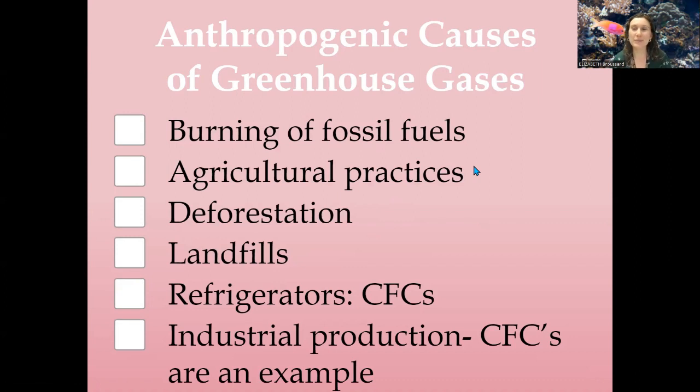Agricultural practices are primarily going to be releasing methane. I don't know how else to say this besides cow farts. The gut bacteria within our livestock, especially our cattle that go through multiple digestion cycles, produce a host of methane during that digestion process. So the more cattle you have, the more agriculture you have, the greater the amount of methane being released anthropogenically. Deforestation is primarily going to be releasing carbon dioxide. Think about all the carbon molecules. Carbon is the element of life.